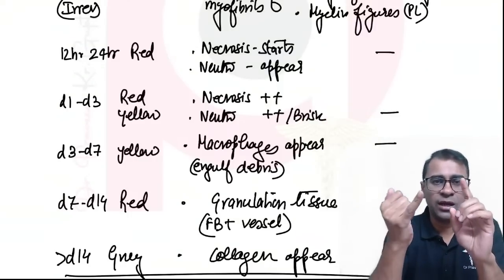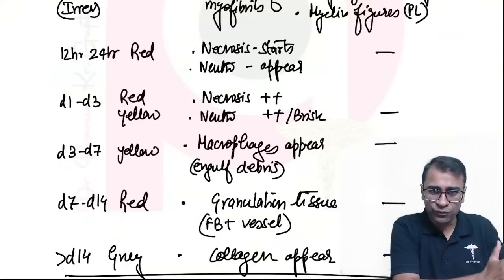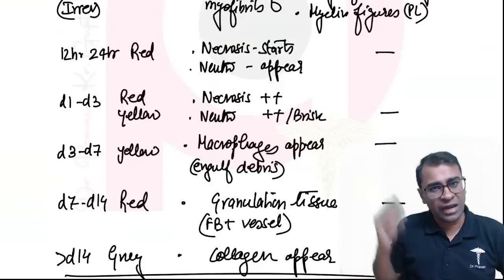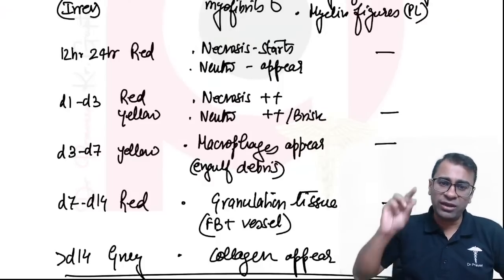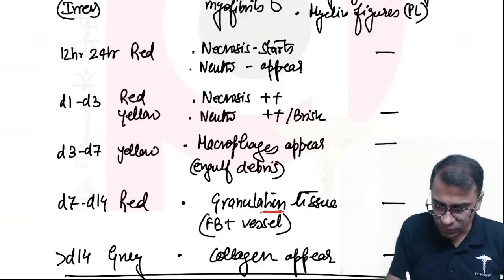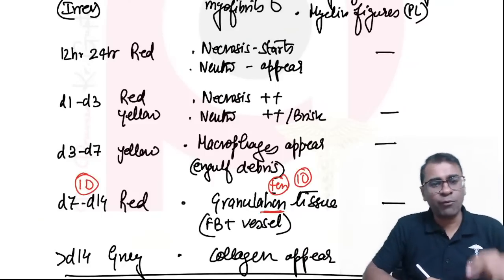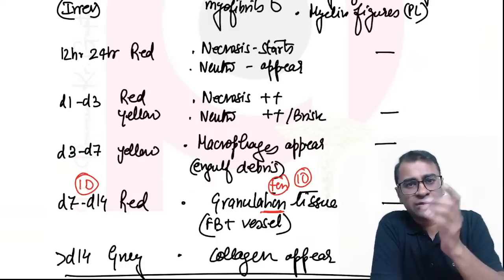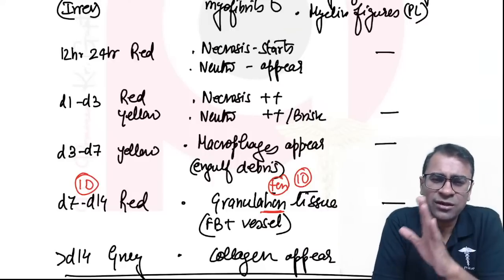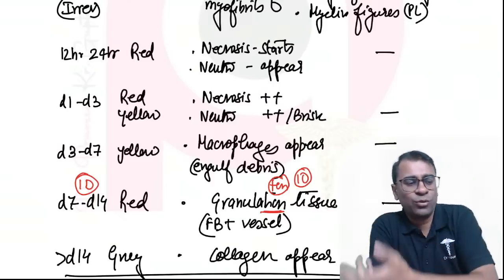How will you say it? Say with me. Neutrophils, macrophage, granulation tissue, collagen. Day 1, neutrophils appear. Day 3, brisk neutrophils. 3 to 7, macrophage. 7 to 14, granulation tissue. Post 14, collagen. So if you forget this, then remember the trick. Granulation is TEN, day 10. The mean of 7 to 14 is day 10. Now you won't forget that either. Suppose the whole thing becomes confusing, like what was at 7, what was at 10, what was at 3, leave everything. 10 is granulation tissue. So before granulation tissue, macrophage. Before that, neutrophils. After that, collagen. Finish.